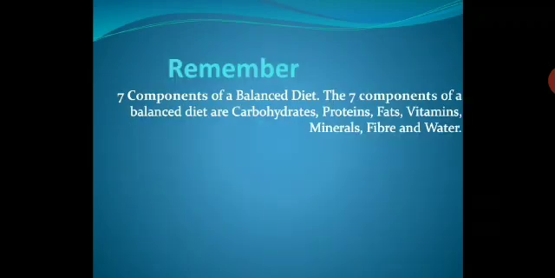Remember, there are 7 components of a balanced diet. The 7 components of a balanced diet are carbohydrates, protein, fats, vitamins, minerals, fiber and water.